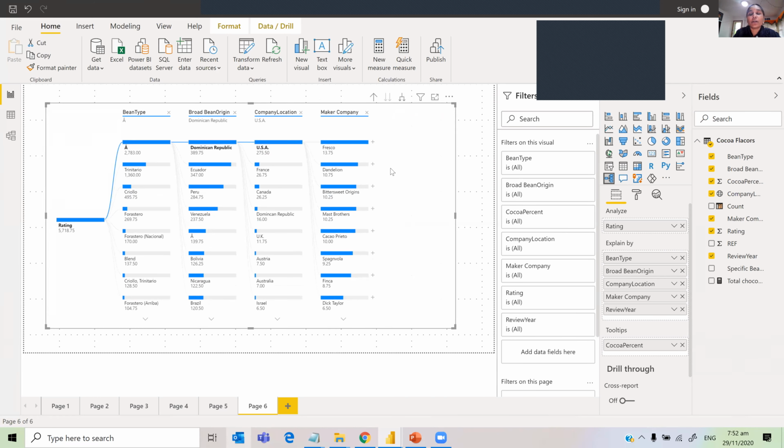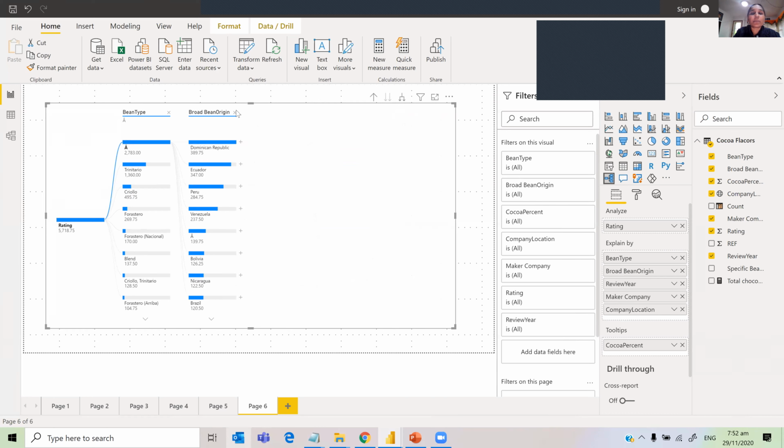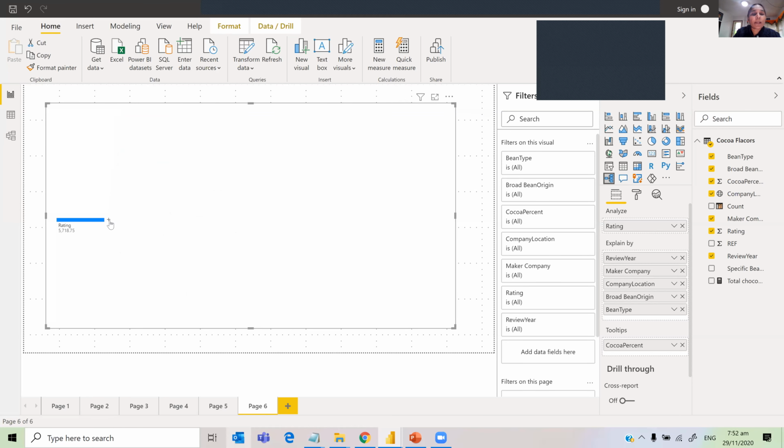But now you are drilling based on the order that you have given here. What I want to do is see what comes up when I choose the high value. So I'll just go back again and see what is the metric that is influencing the high value.